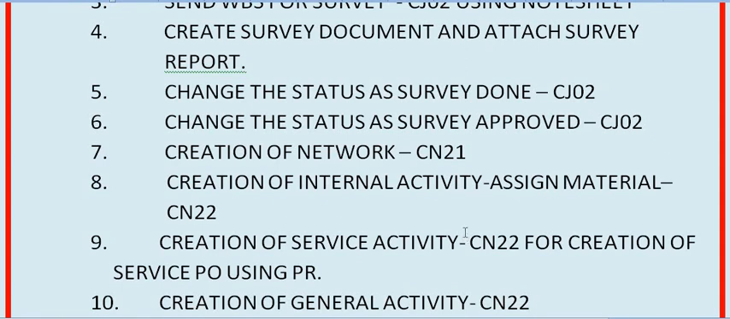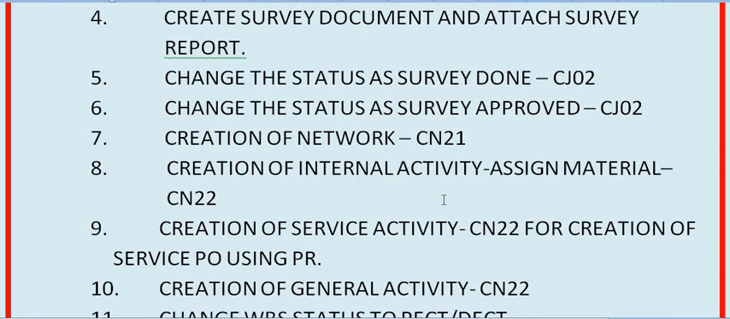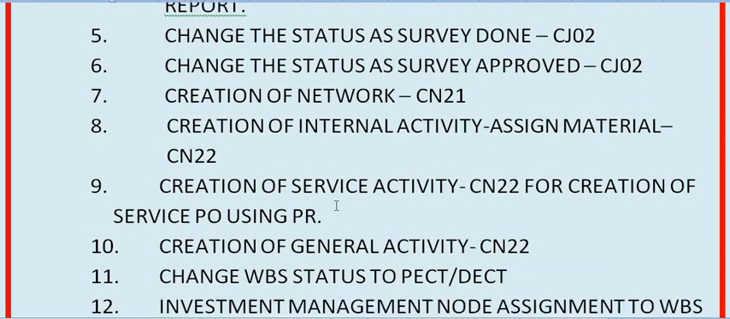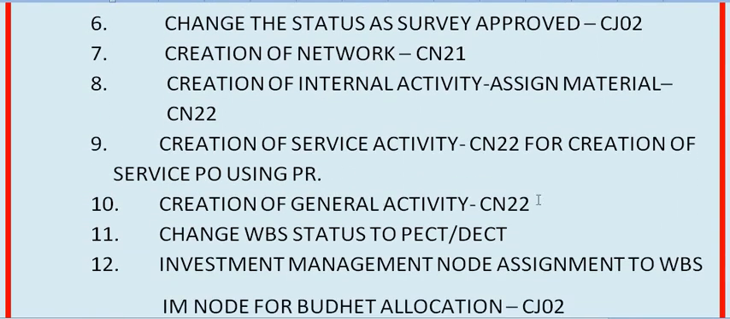Okay, so creation of internal activity, creation of service using PR, and creation of general activity. General activity is any overhead booked, like borrowing cost and Nagar Nigam permissions, and any general activity which you should book in the general activity.